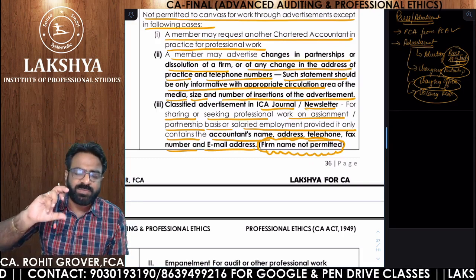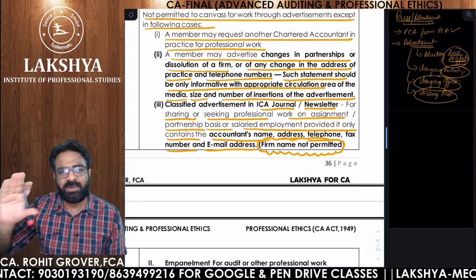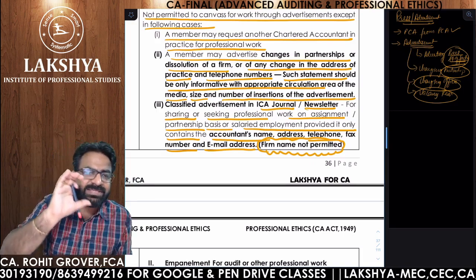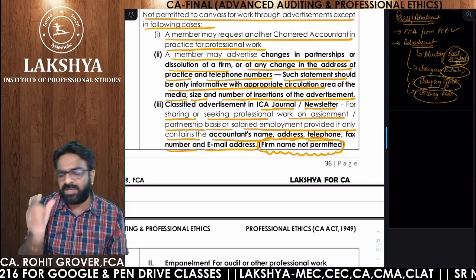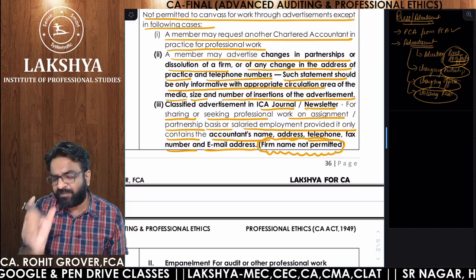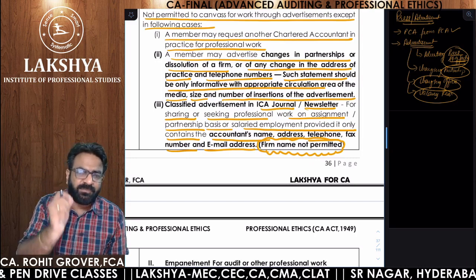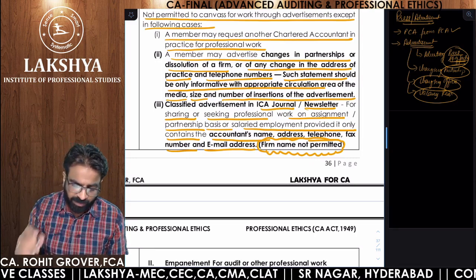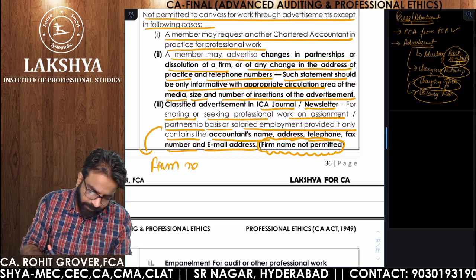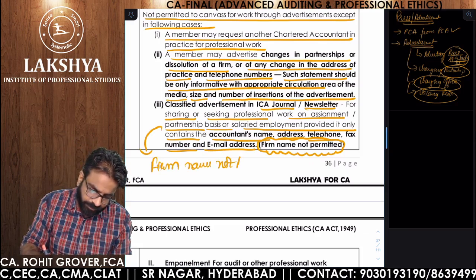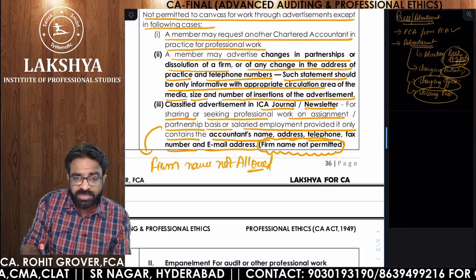So if you're giving the newspaper advertisement, then the bare statement of fact should be there. If you're giving it in the ICAI journal, if you are giving any kind of requirement of professional work, then your name, fax, telephone, email is allowed, but firm name is not allowed. Remember one thing, firm name not allowed. Clear? Up to this point, any doubt?